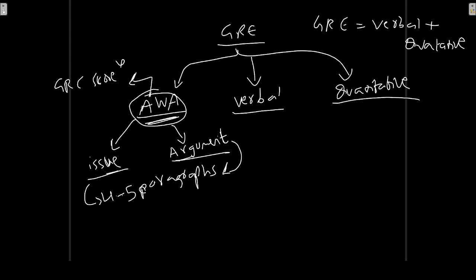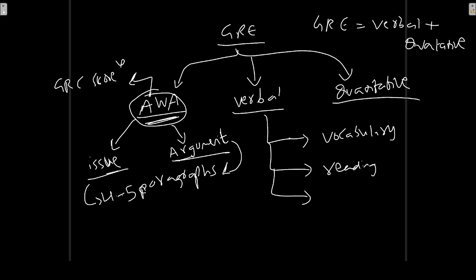Now let's talk about the GRE verbal reasoning portion. Again, this verbal reasoning portion consists of three types of questions. First one is vocabulary based questions. Second one is reading comprehension. And third one is critical reasoning.